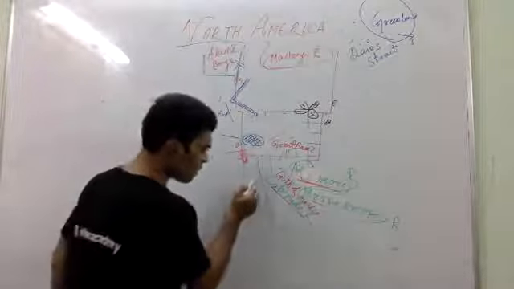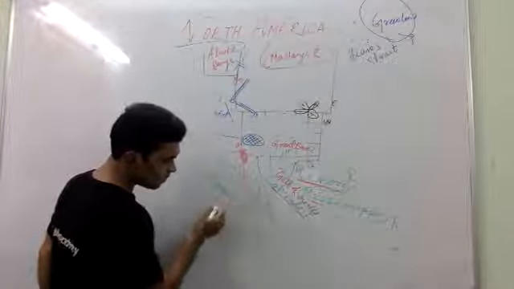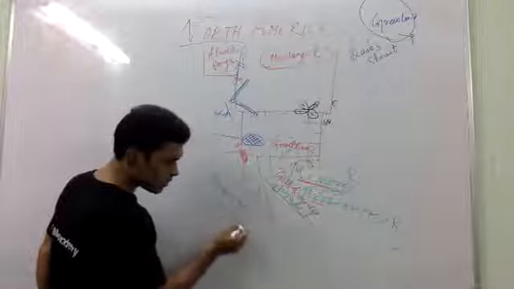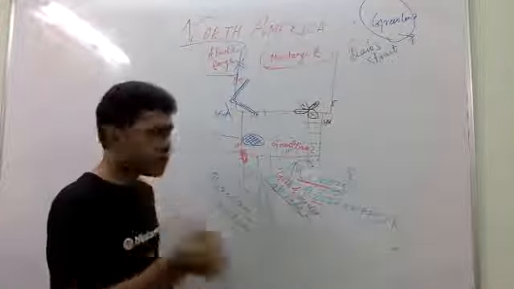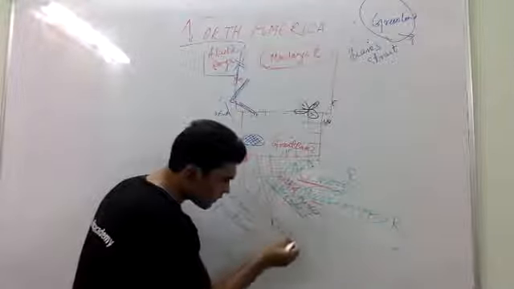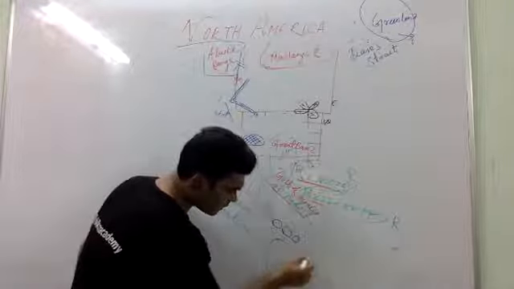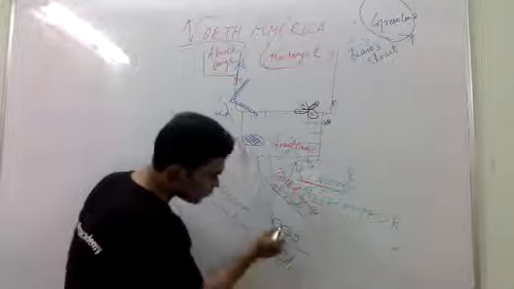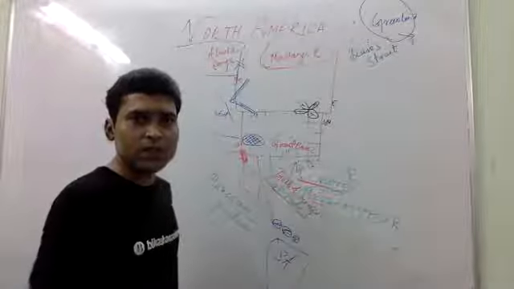This plateau is called Mexican Plateau, so they may ask you about it. And now we'll just add a few things to this diagram. You will find a few countries here. Before starting, here you will find South America. So what are those countries?